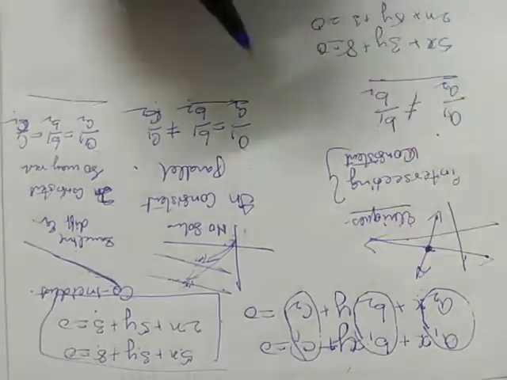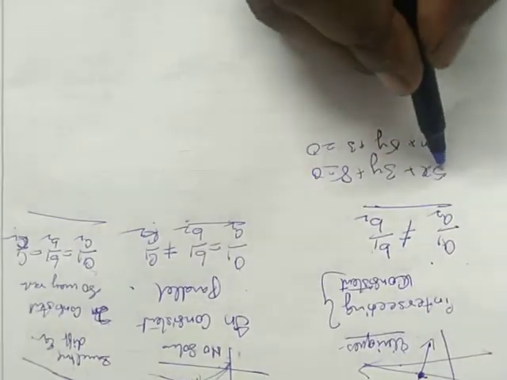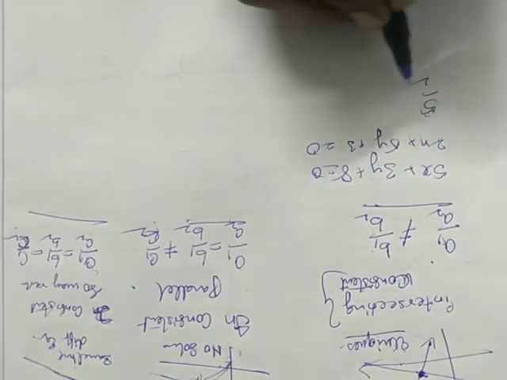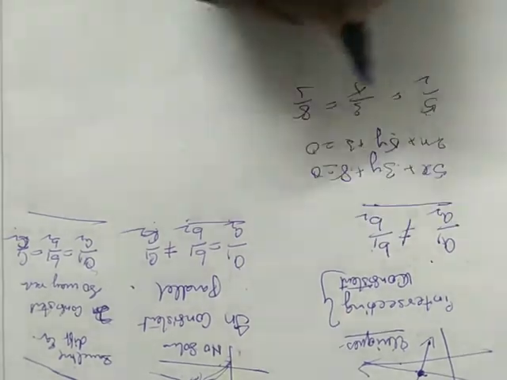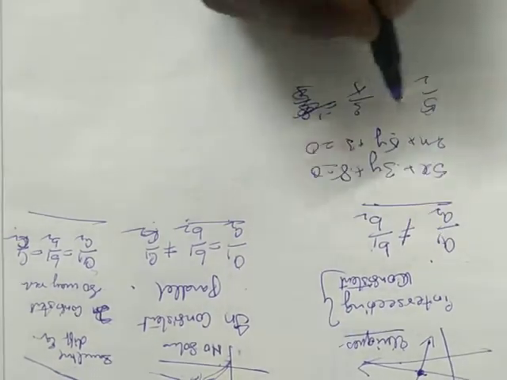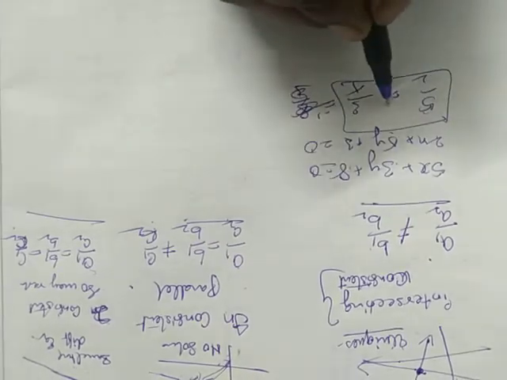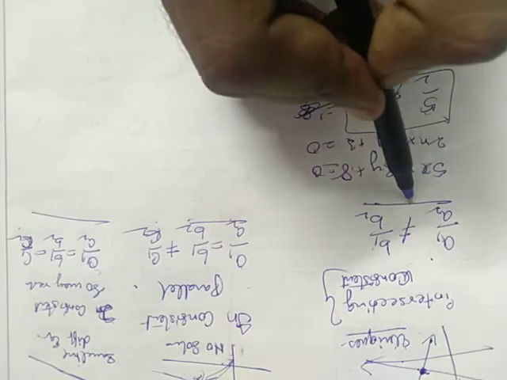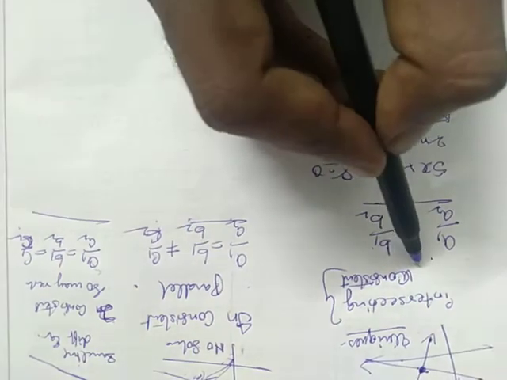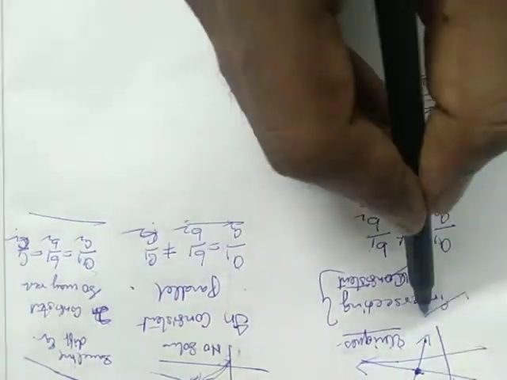Here we will simply compare the ratios a1 by a2, b1 by b2, c1 by c2. We don't even go up to c1 by c2. First we compare these two. Whether both are equal? No. 5 by 2 is not equal to 3 by 5. So the case is a1 by a2 not equal to b1 by b2. So it is consistent and these are intersecting lines, and you will have a unique solution.